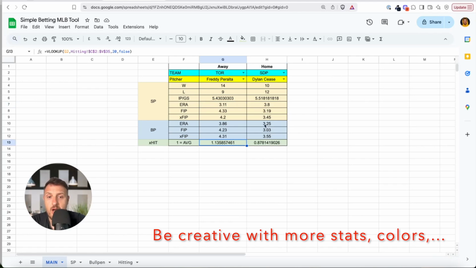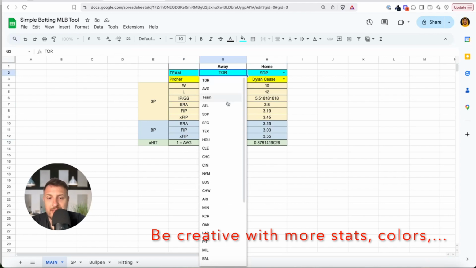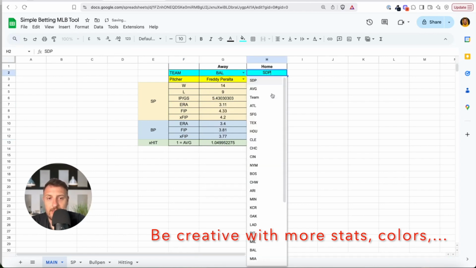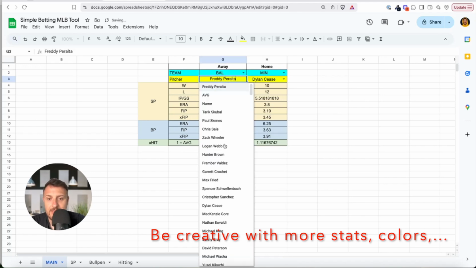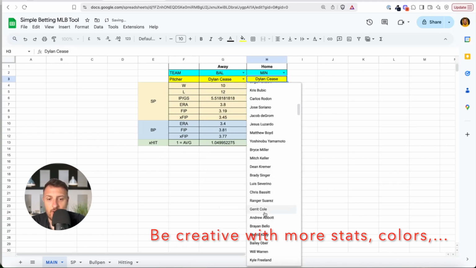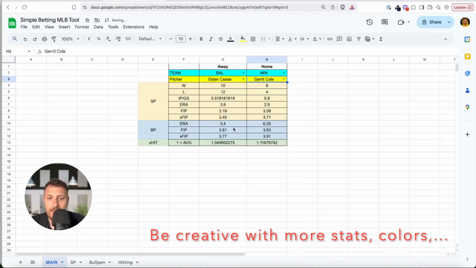Okay, and this is how you can check the numbers. So you're not focusing on ERA and you're not focusing on batting average or the runs, but you will have 15 games every single day, and you can simply select the teams, the correct pitchers, and you will get this number. So Gerrit Cole, ERA 6.25, but we know he's much better. His numbers are better. And this is also a very good example, okay?